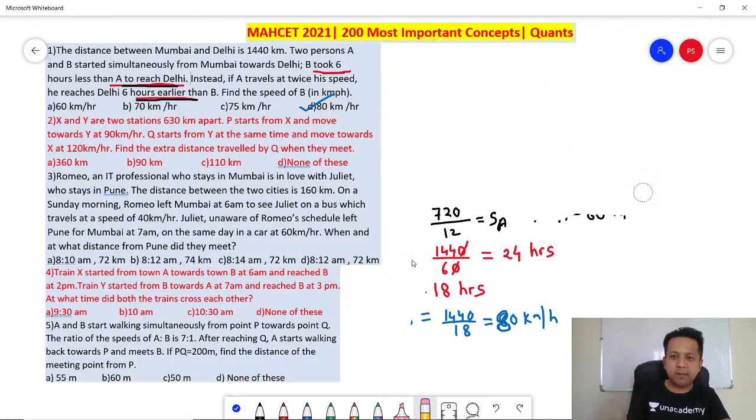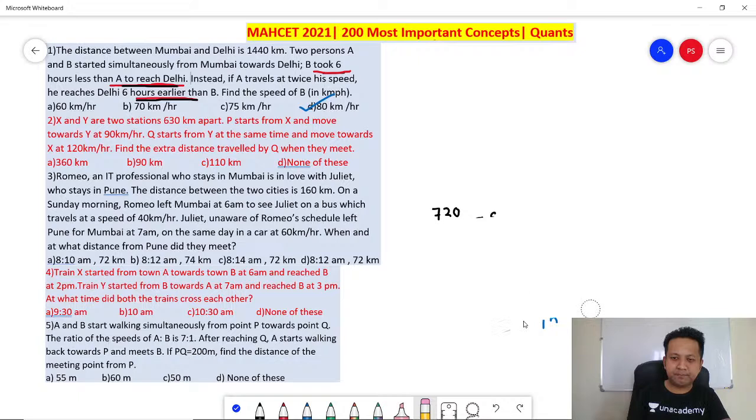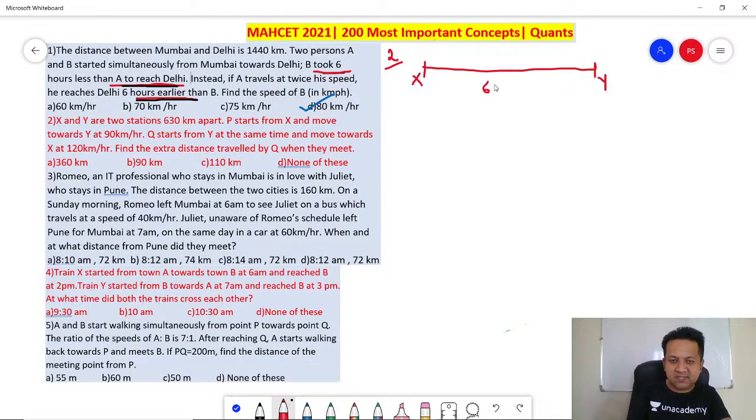Okay. Number 2. X and Y are two stations 630 kilometers apart. So first draw it, okay? 630 kilometers. Correct?